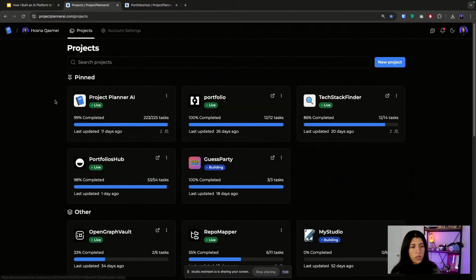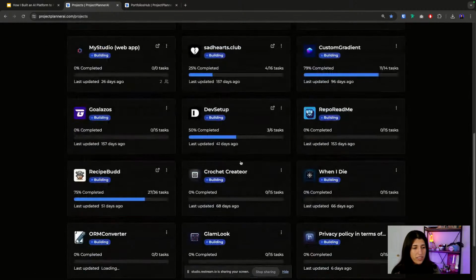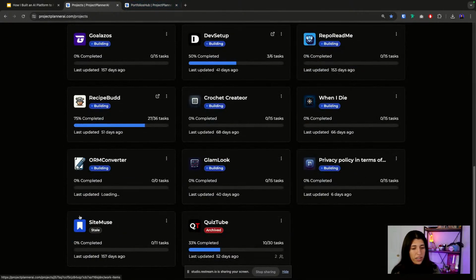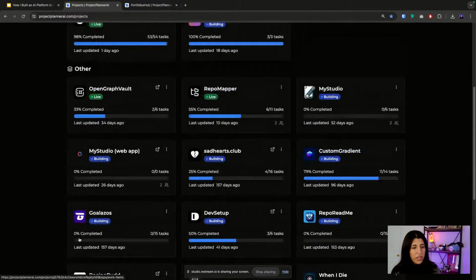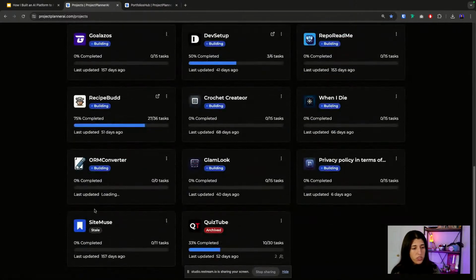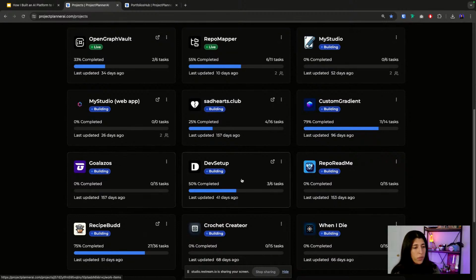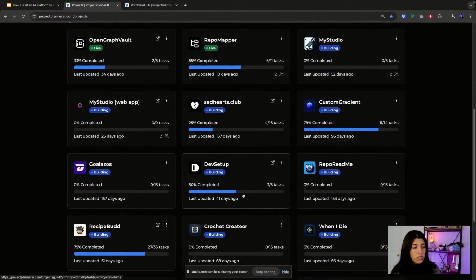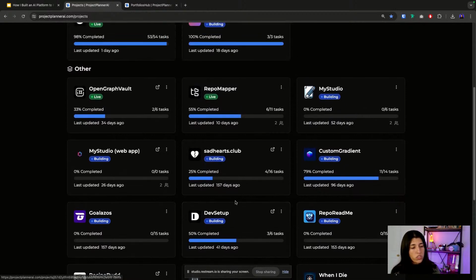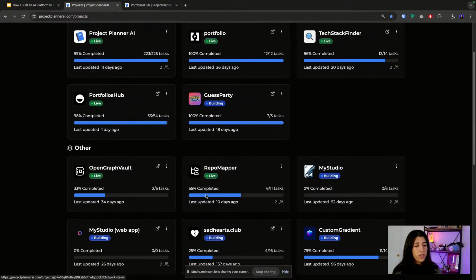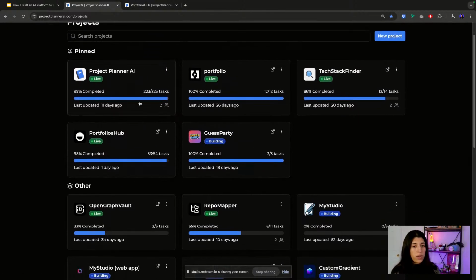And then if you go to the dashboard, here are all the projects that I've added that I'm working on or not working on at the moment. You're able to set the status of each project. I have some projects that are archived or stale, or building but haven't touched in a second, and other projects that I've gotten pretty far along. This helps me visually see what needs to be worked on, or what projects I need to come back to and revisit. These are the live ones that I have right now. I've gotten pretty far with a lot of them, and most of them I am also using Convex.